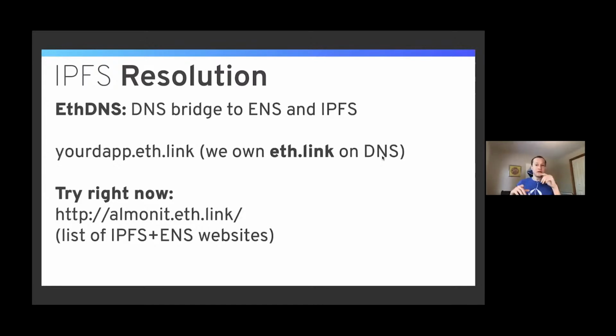An example, if you go to almonet.eth.link, that's actually a decentralized website directory, and that should resolve in any normal browser at all. And the way this works is that we own eth.link, so we can direct people through a special server that we have. Yes, it is somewhat centralized, but the software is all open source. You can read more about that on our Medium blog.